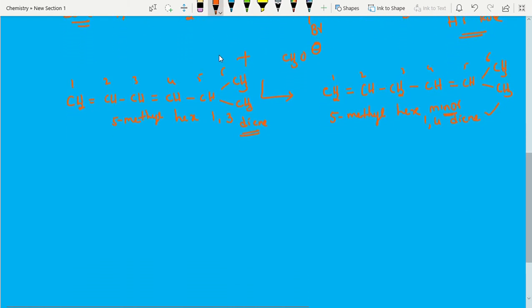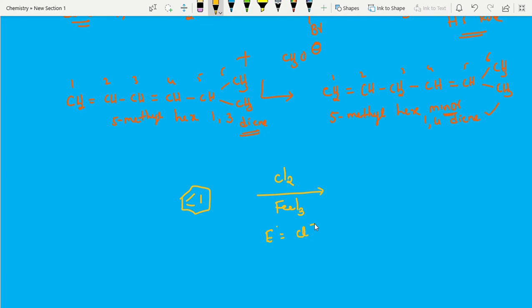OP directors. Just one question I am giving here. See, this is benzene. For benzene, we are doing chlorination in the presence of a Lewis acid. Here the electrophile is the chloronium ion. The electrophile will go, and benzene will give substitution reactions, due to being stabilized by resonance.